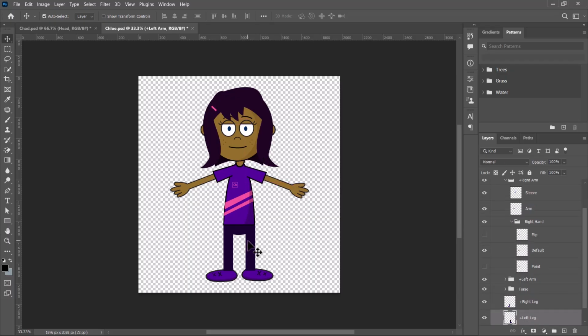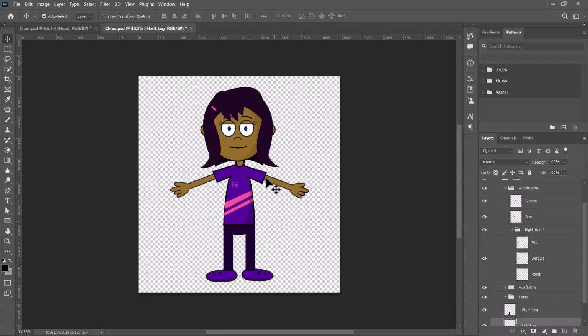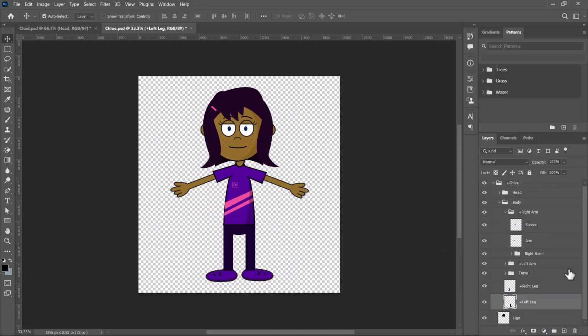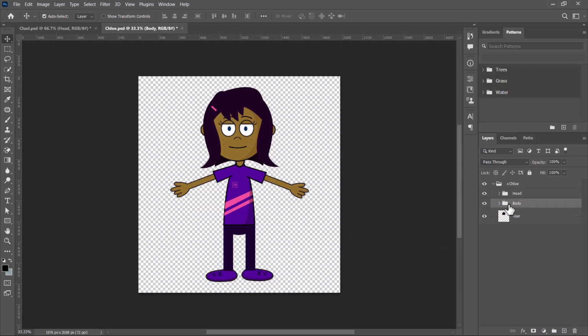Okay, and then you have the left leg. So remember what I told you about the plus sign. Now the essence is so that you can actually control this independently in Character Animator, and even so that the program will recognize this as an independent part of the body so that it can move freely without any form of interference from the body. Okay, now this is basically how you are supposed to structure your character or your puppet in Adobe Character Animator.